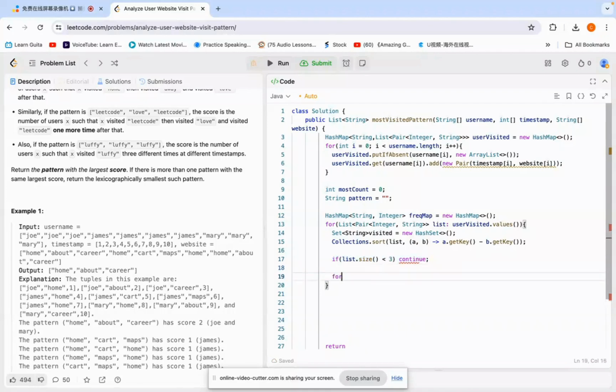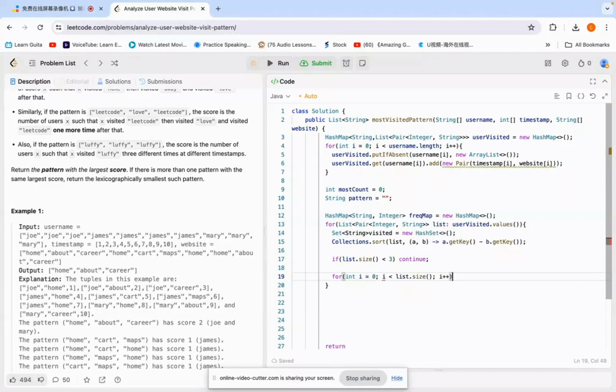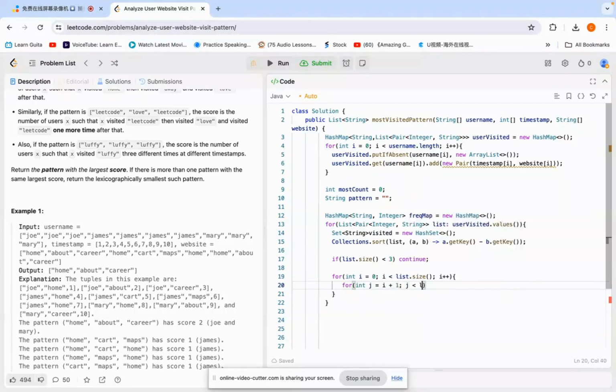And then next step we need to do the permutation. I equals 0, and i less than the size. Because the first pointer is from the first website, now here we do the second pointer, i plus 1, less than the size, j plus plus.